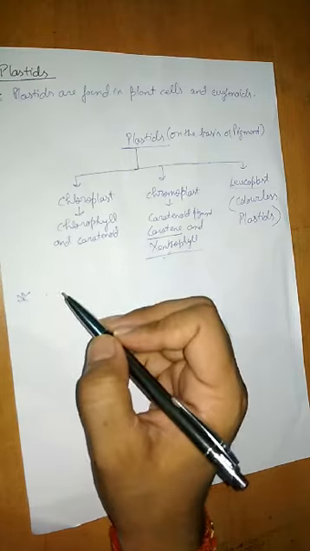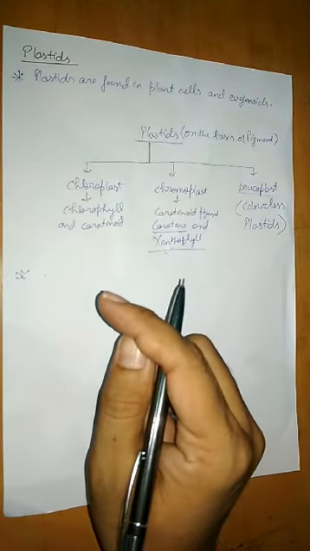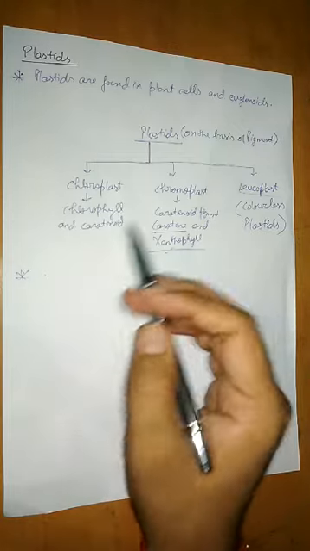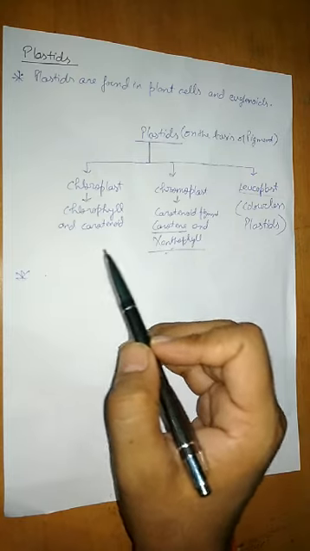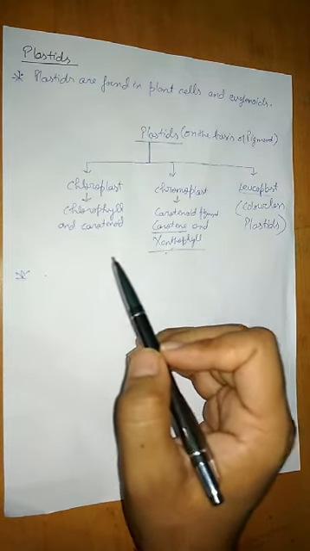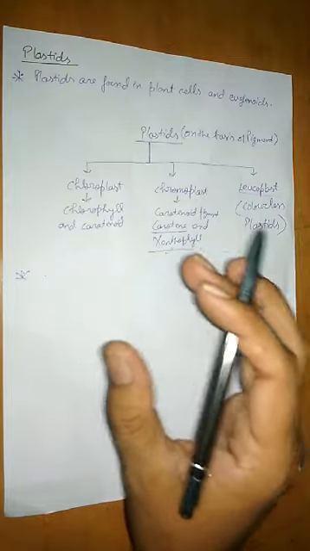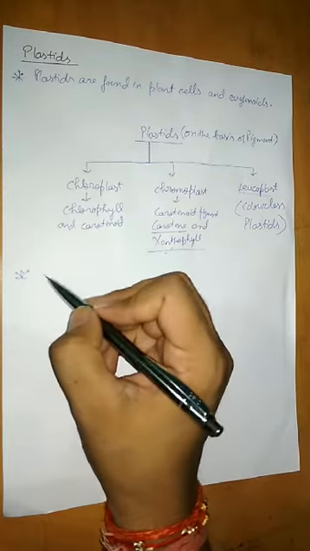One more difference I want to tell you: I told you mitochondria is found in all the eukaryotic cells, while these plastids are found only in plant cells and some eukaryotes. One more difference you may write down is that the size of the plastids is larger than that of mitochondria. As a result, they are easily visible under the microscope, even without staining. Okay.